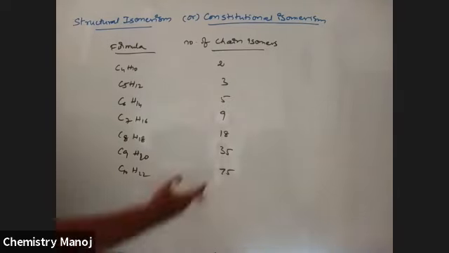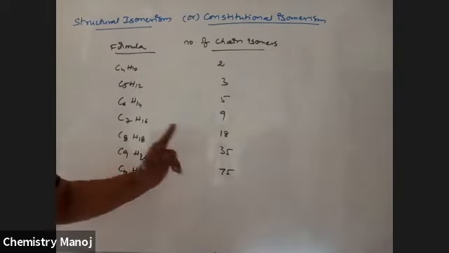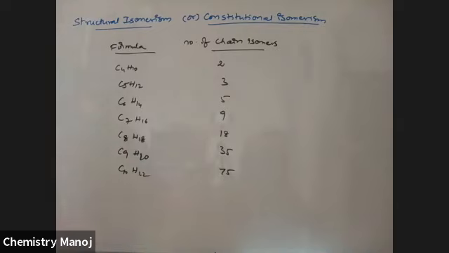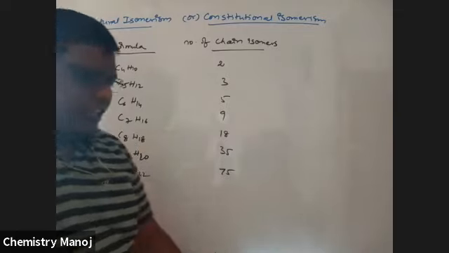So it is not possible to write all those 75. So please keep in mind: for the alkane series from C4H10, 2, 3, 5, 9, 18, 35, 75. These are the numbers of chain isomers in the given cases, particularly chain isomers.